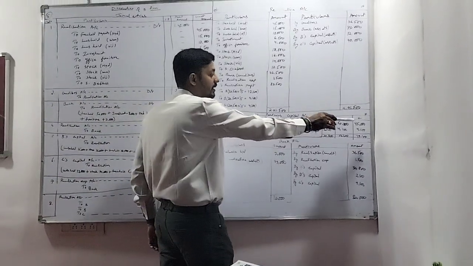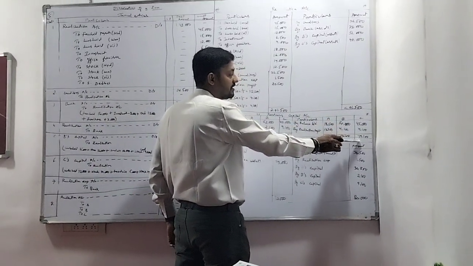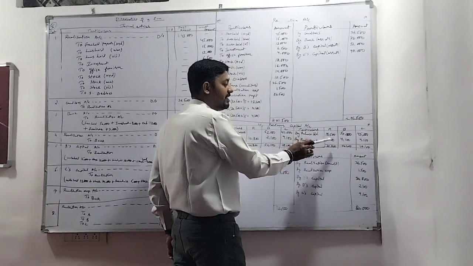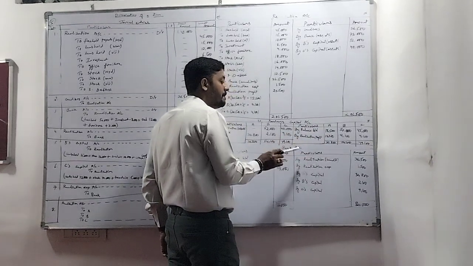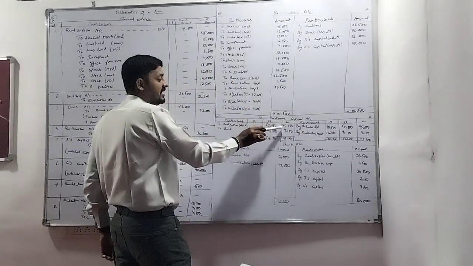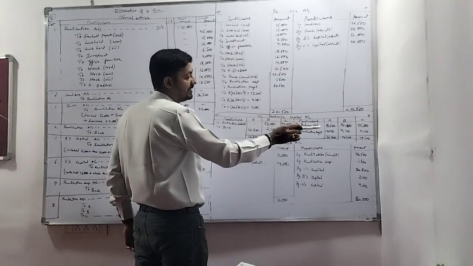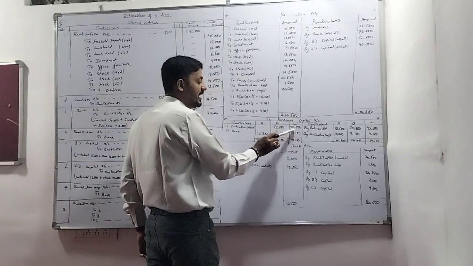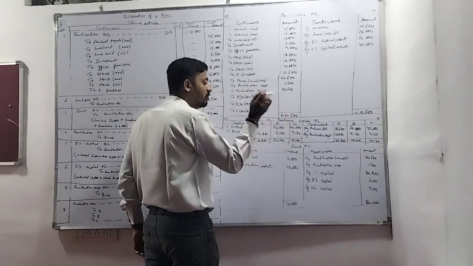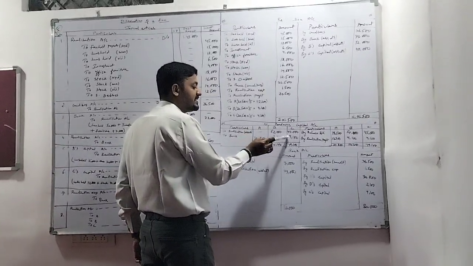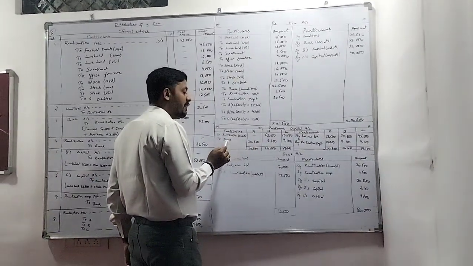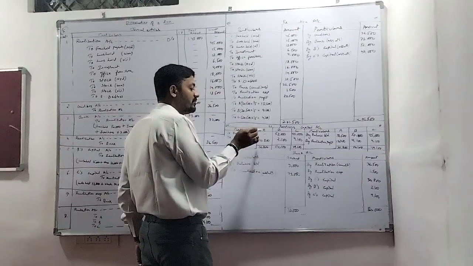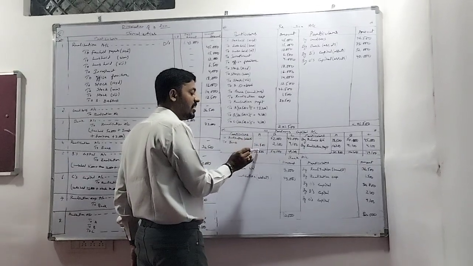After this, make it total. 45,000 plus 4,100 is 49,100. 50,000 plus 4,100 is 54,100. And 18,500 plus 12,300 is 30,800. After this, the C capital is this: 49,100 minus 40,000, it is 9,100, the actual balance which is available to C's account. Next, the balance which is available to B's account is 2,100. Next, the balance which is available to A's account is 30,800, because they cannot take any assets. Only they have to take out the liabilities. So that is the reason the value of A is more.